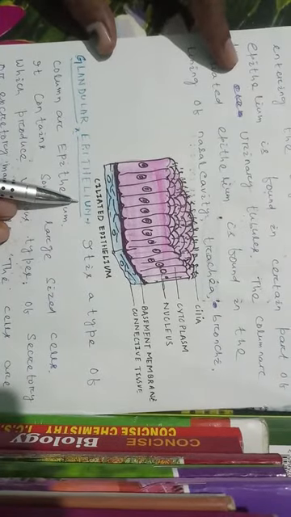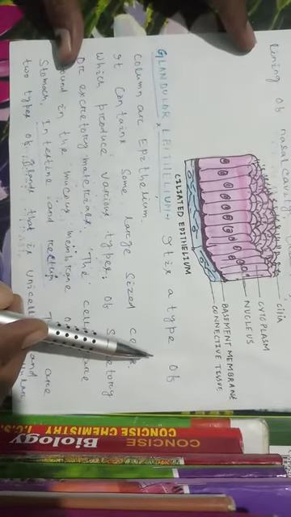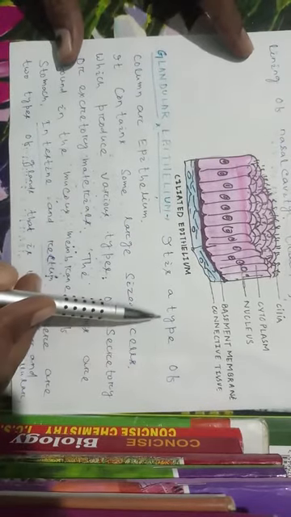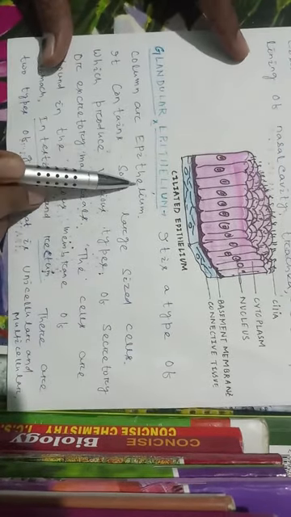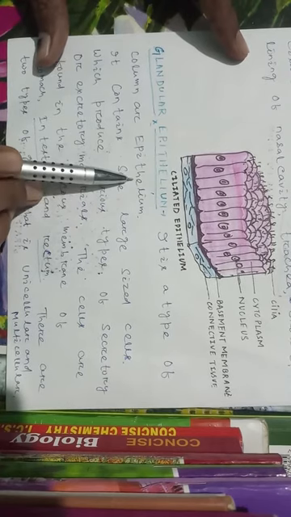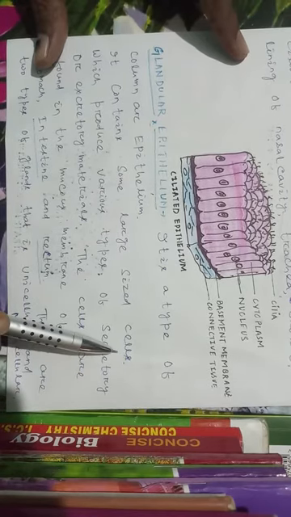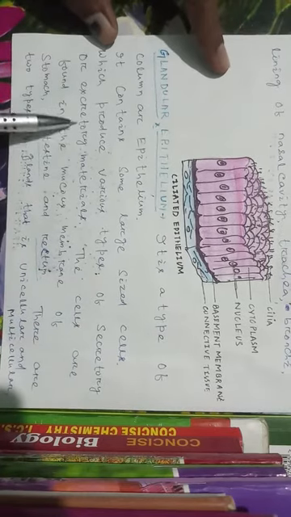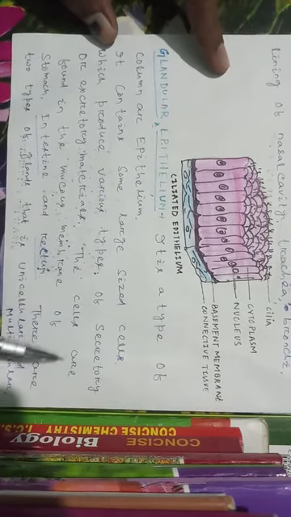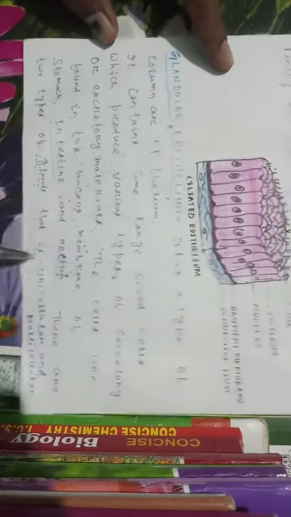Then the glandular epithelium. Glandular epithelial tissue, that means this type of tissue contains different glands. The glands help in secretion of different materials. It is a type of columnar epithelium. It contains some large sized cells which produce various types of secretory or excretory materials. The cells are found in the mucous membrane of stomach, intestine and rectum.